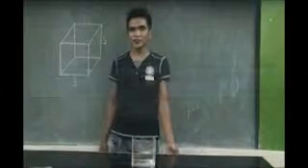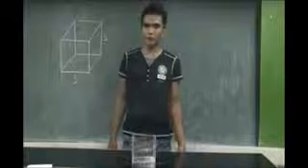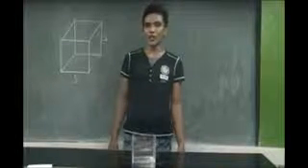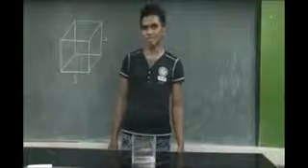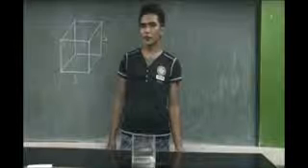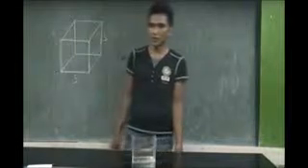A box is an example model of a cube, with each face of the box a perfect square. This means that every edge of the cube is the same length, and we call the length S. The area of one of the faces is the area of the square, which is S times S, or S squared.